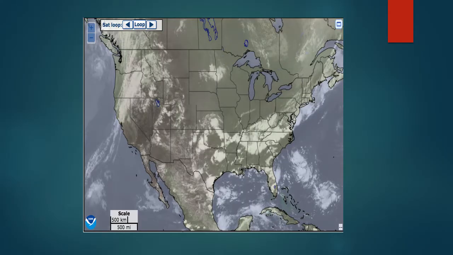This is the image of visible satellite, and there's some clouds between North Dakota, South Dakota, and Minnesota, and some on northern part of California, Oregon, and Washington. And there's a lineup of cloud from Oklahoma up to Maine.